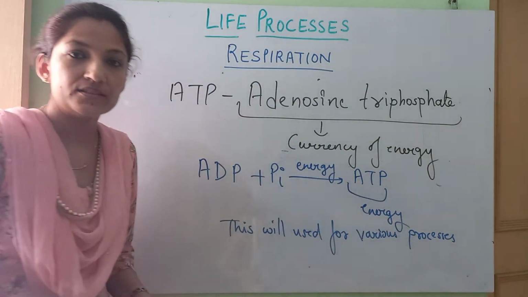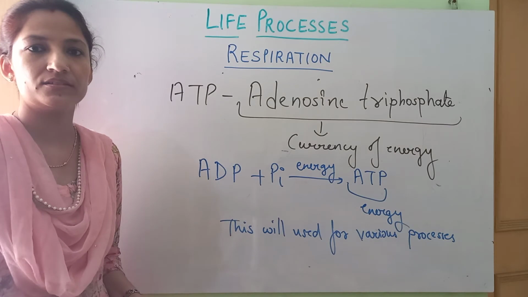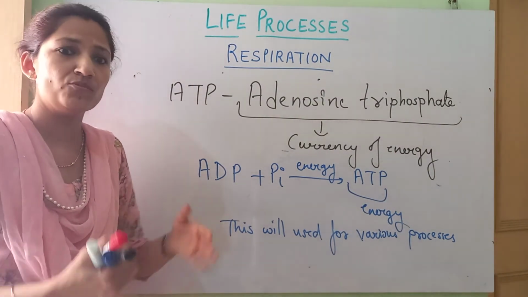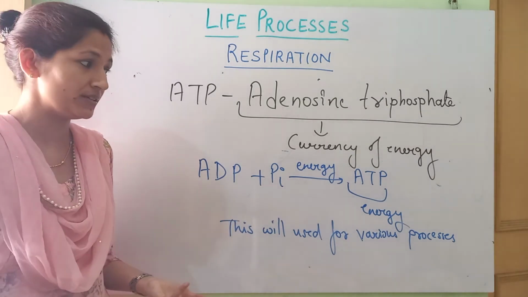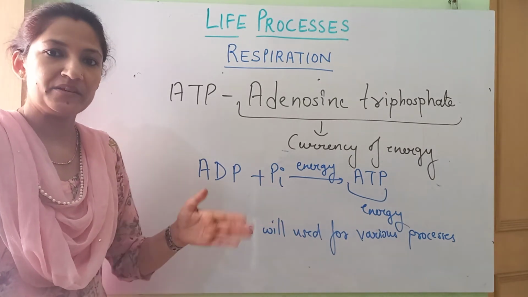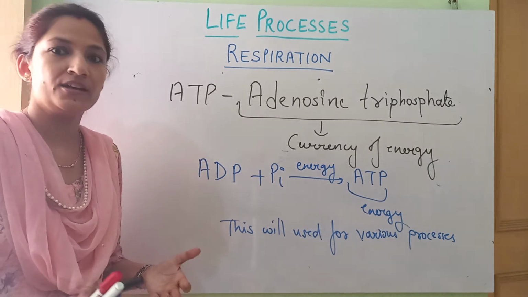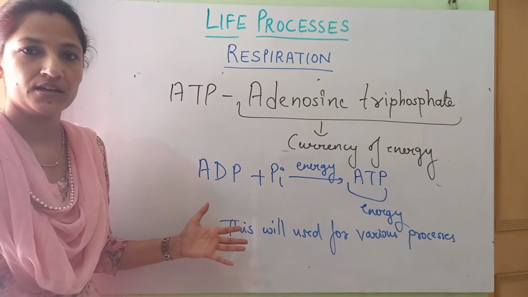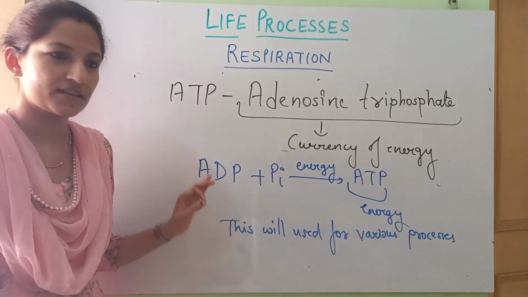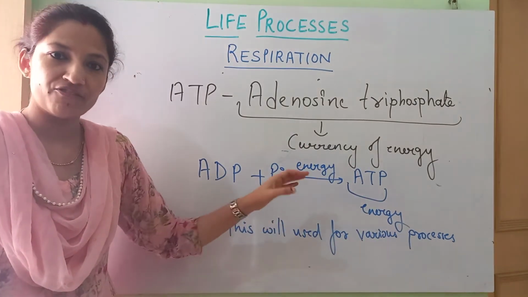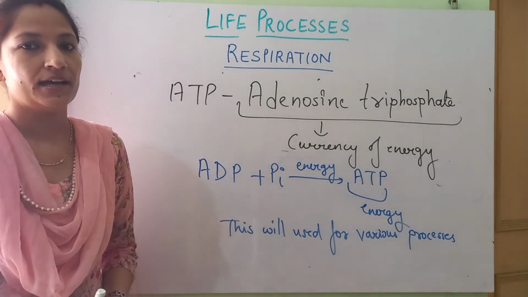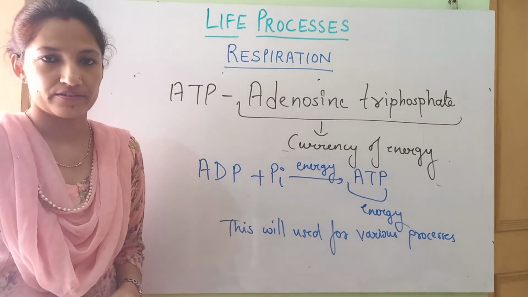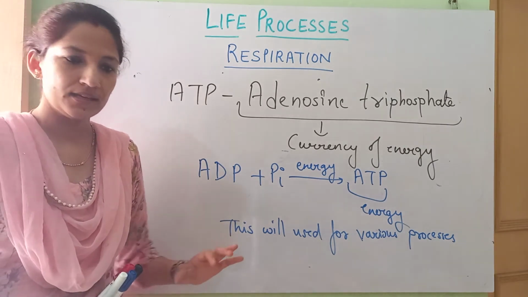Muscle contraction, nerve impulse conduction, ठीक है, and all the different activities जो भी होंगी, movement of ions, exchange of nutrient minerals over there, ATP की help से, ठीक है, हम लोग पढ़ेंगे that active transport, so that is all requiring energy. तो जिस भी प्रोसेस को एनर्जी चाहिए वो ATP की फॉर्म में एनर्जी देगा. Got it? And the site of production of this ATP is mainly mitochondria. Fine. So we'll see the types also.